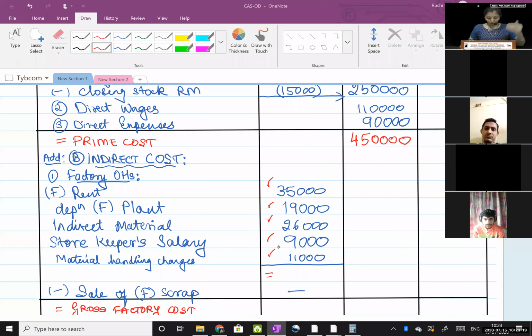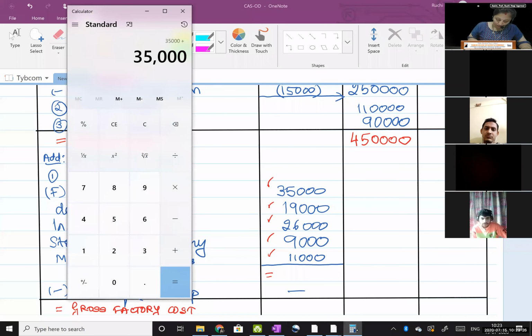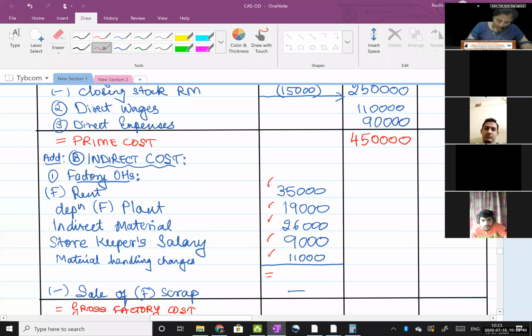Okay, so now total your gross factory overheads. 35,000 plus 19,000 plus 26,000 plus 9,000 plus 11,000. My answer is 1 lakh. Write here 1 lakh.